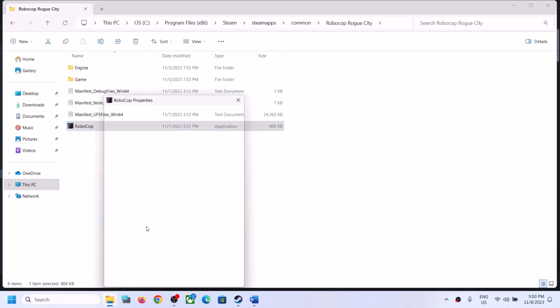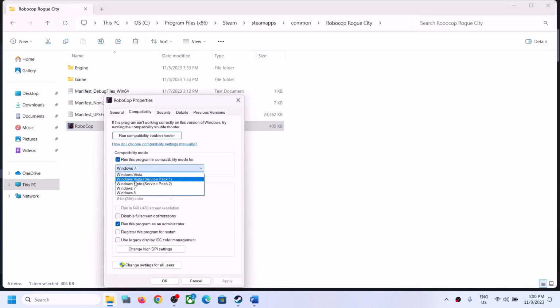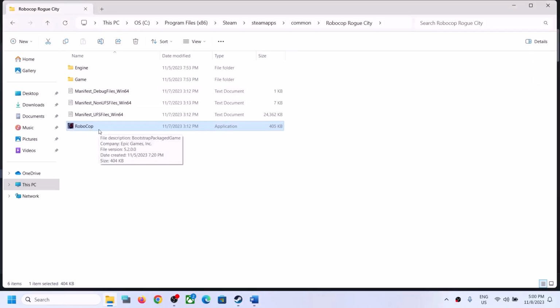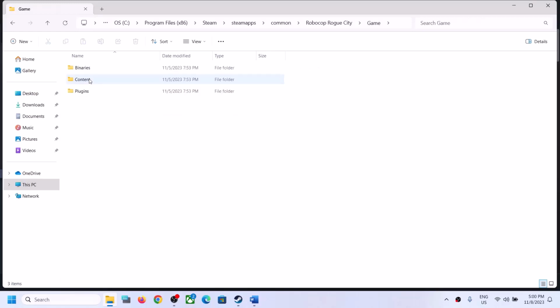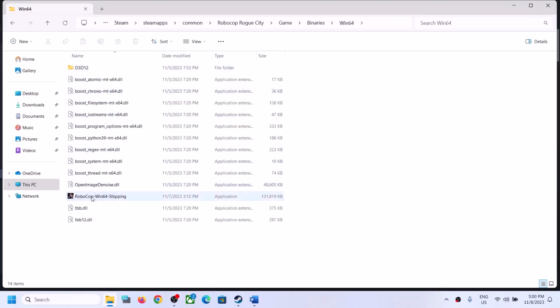If that does not work, you can try Windows Vista Service Pack 1. This has also worked for many players, so you can try this. Click on apply, click on OK, double click, launch the game. If that does not work, open the game folder, binaries, Win64. Do the same thing with this exe file.